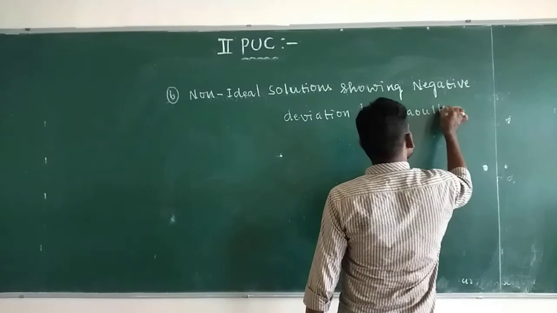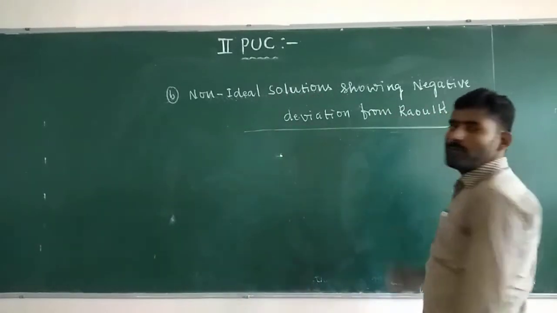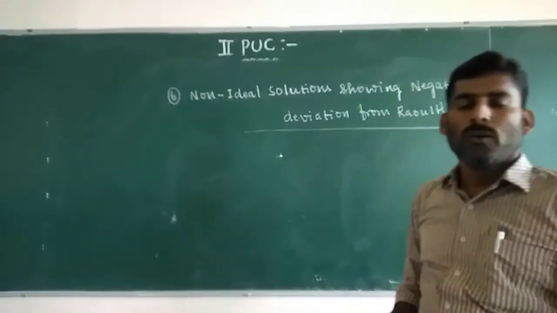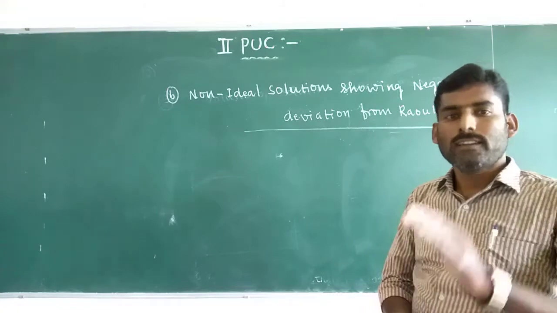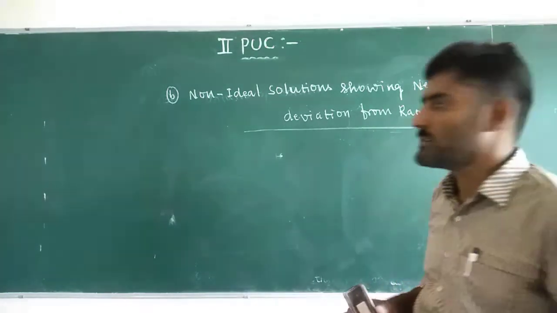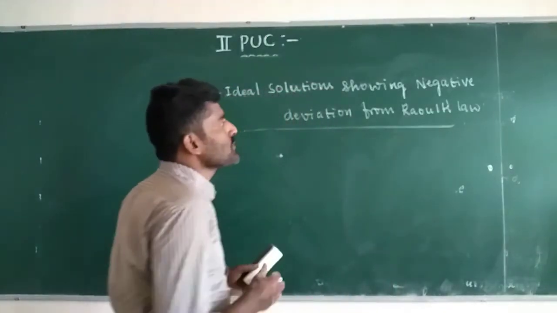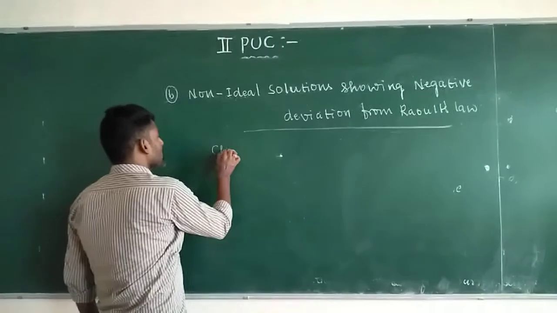The examples we already discussed are phenol plus aniline, water plus HCl, HNO3 plus water, and chloroform plus acetone. These are non-ideal solutions showing negative deviation from Raoult's law. So now let us come to the characteristics.